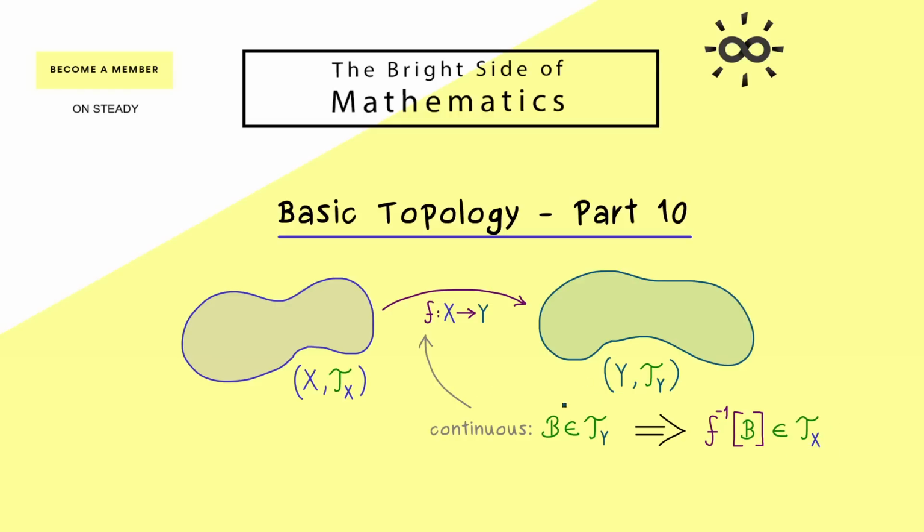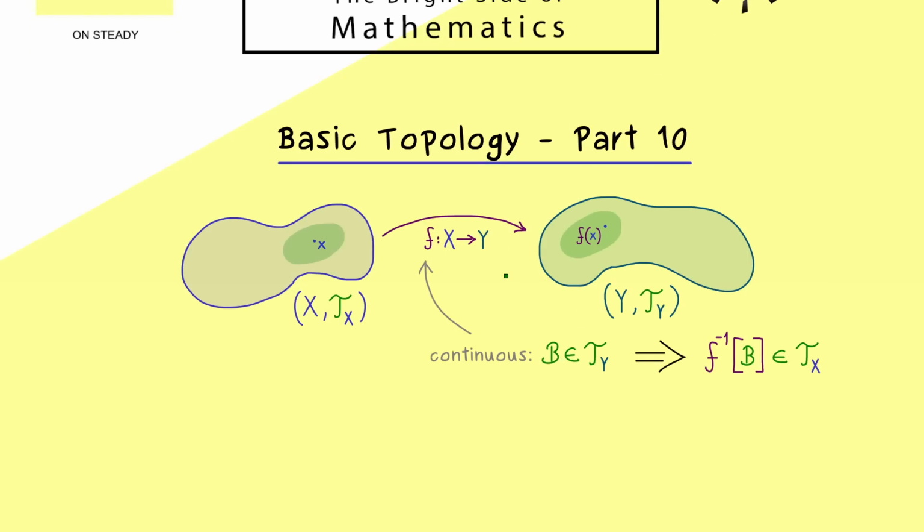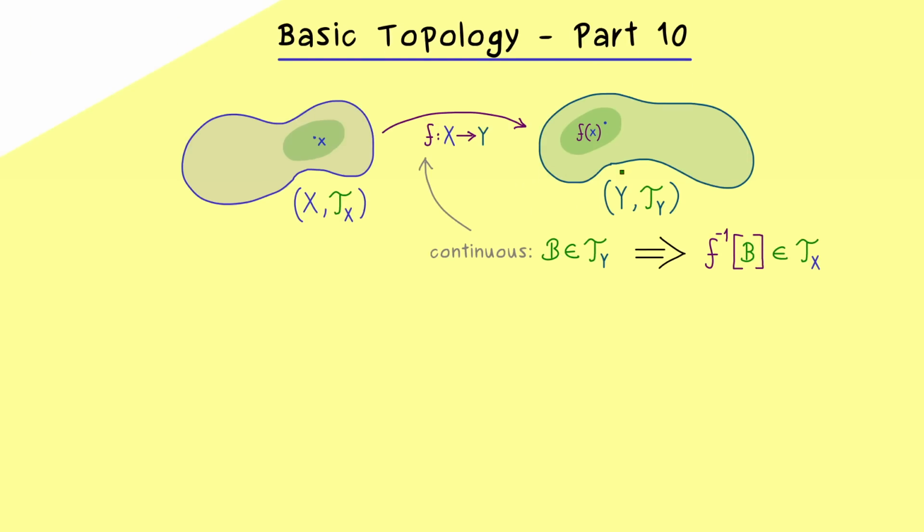This is all, and this definition guarantees that if we look at a point in the set Y and a neighborhood around it, then the pre-image of this neighborhood is a neighborhood of the point x on the left-hand side. Therefore, you could see this definition as the abstract version of the epsilon-delta definition of continuity as you know it from real analysis.